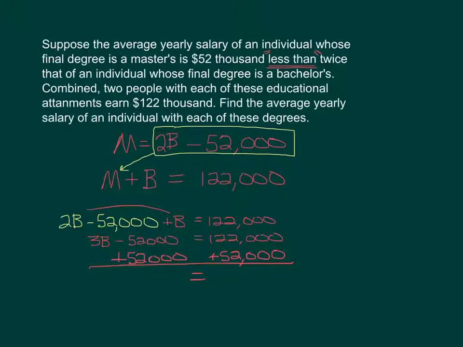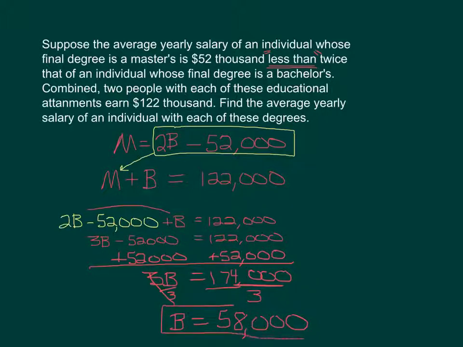Bring down our equal sign on the left. Now we got 3B. On the right now we've got 174,000. Divide both sides by 3. We get B equals $58,000. Okay, so we've at least got that bit.